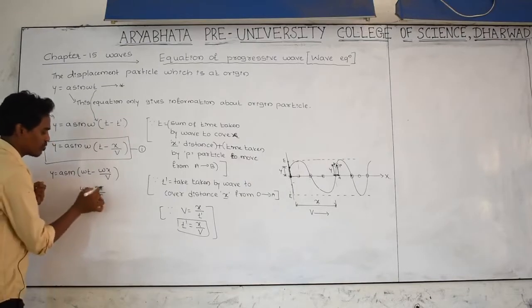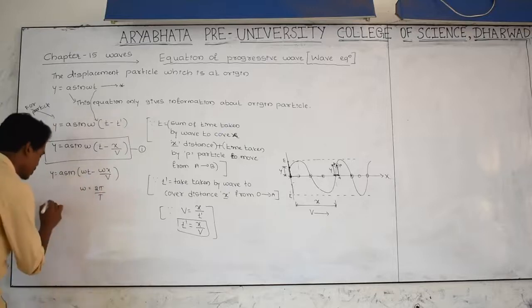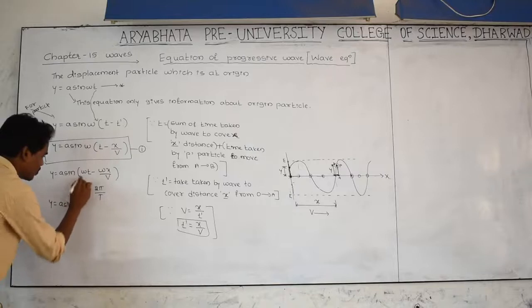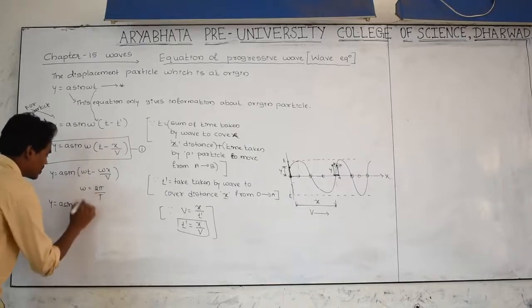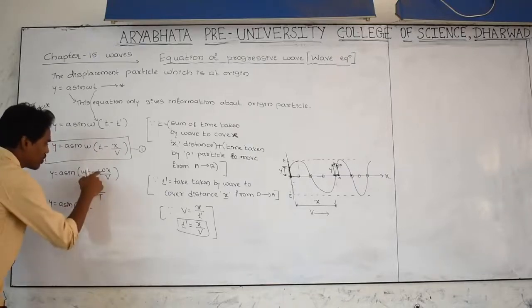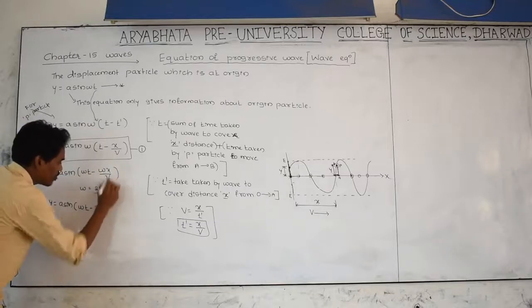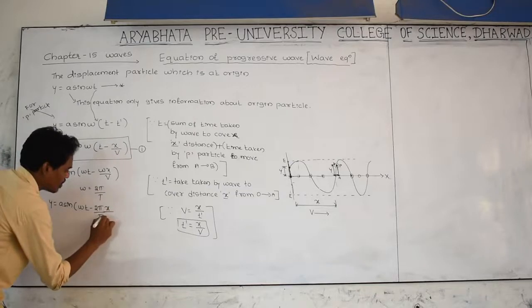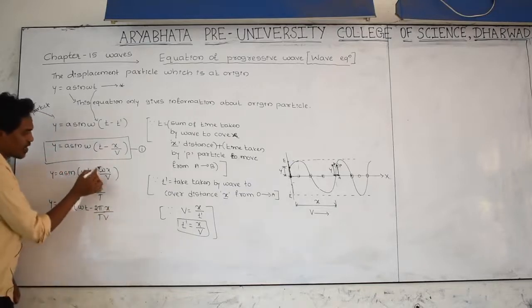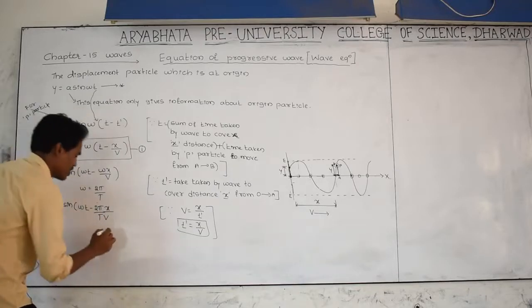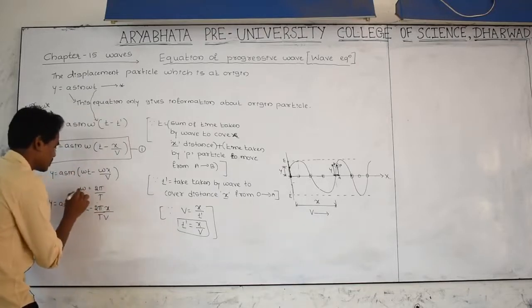Number of cycles, one cycle by time, this is the formula for omega. Substitute here: y is equal to a sin of omega t, and this omega can be written as 2 pi by T, into x divided by v. This omega can be written as 2 pi by T. This you know very well.